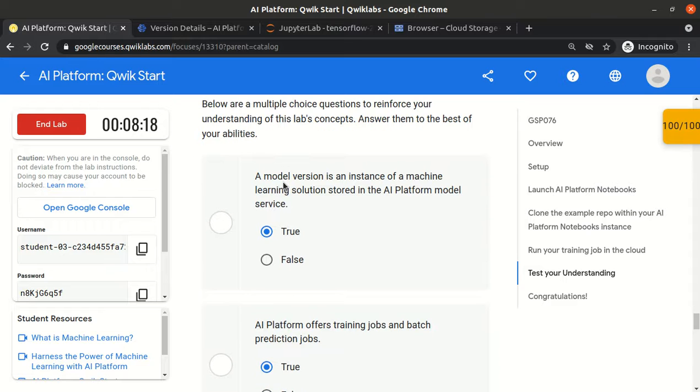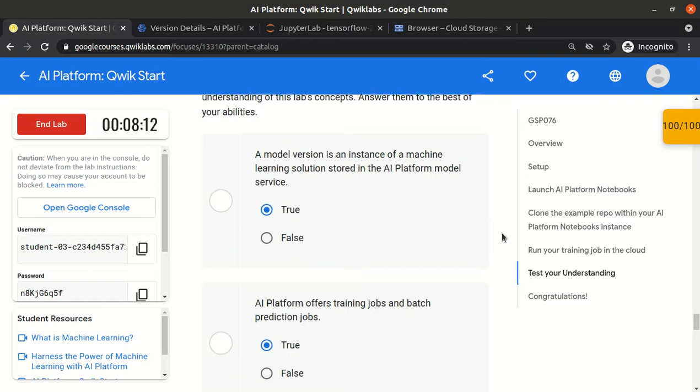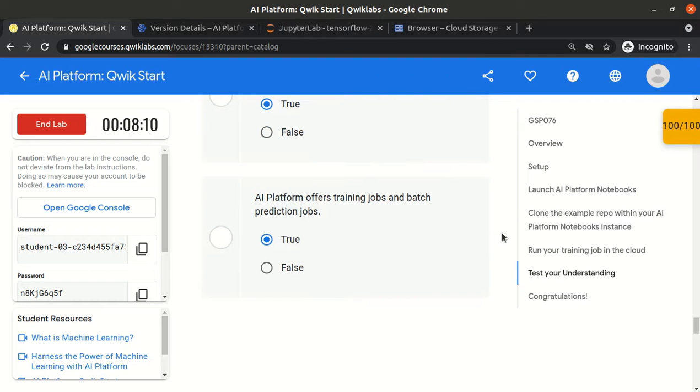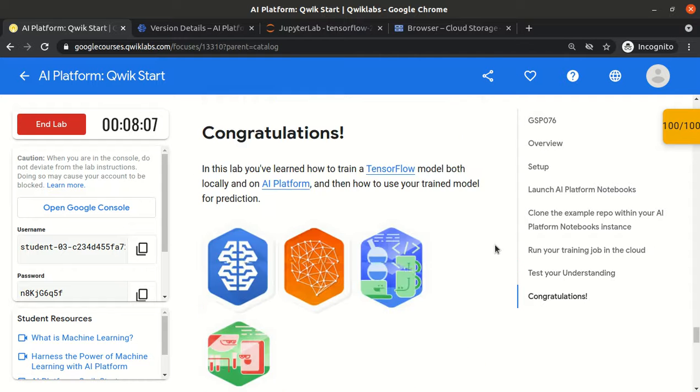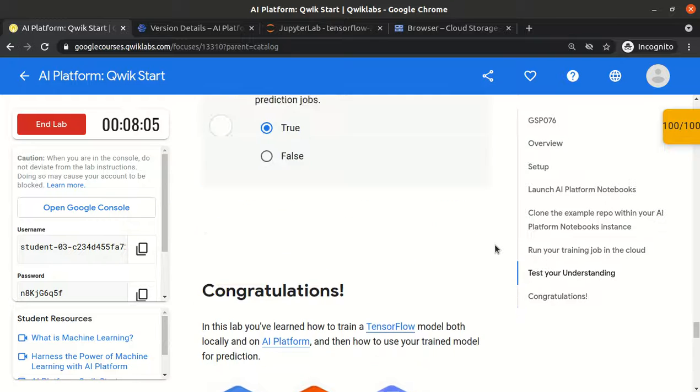So there are a few MCQs. A model version is an instance of a machine learning model that is stored on the AI Platform. That is true. AI Platform offers training jobs and batch prediction jobs. Yes, perfectly okay. Yeah, that's the end of the video.